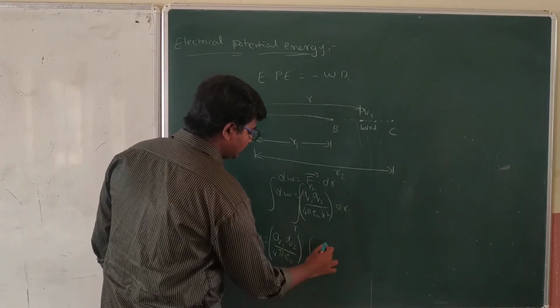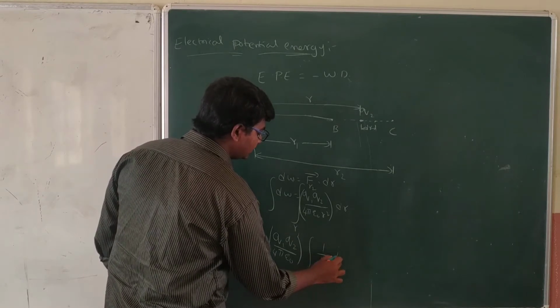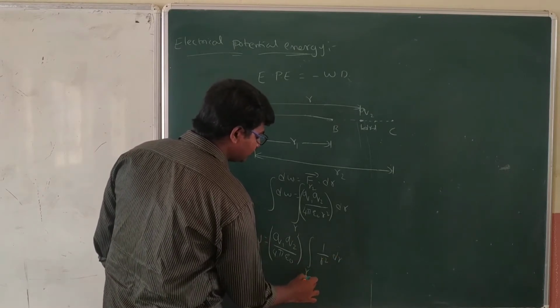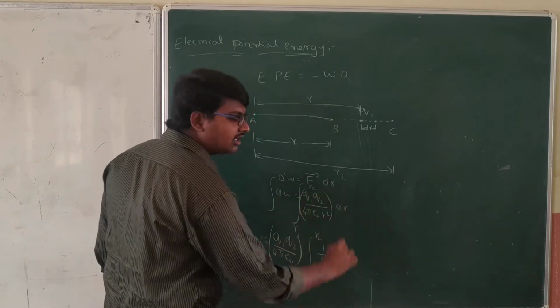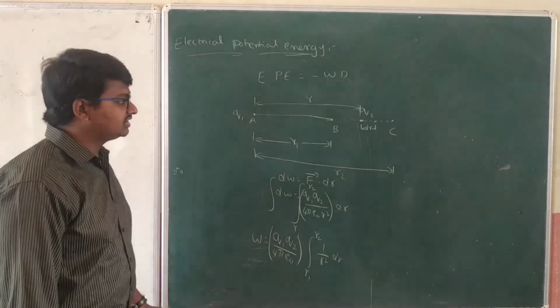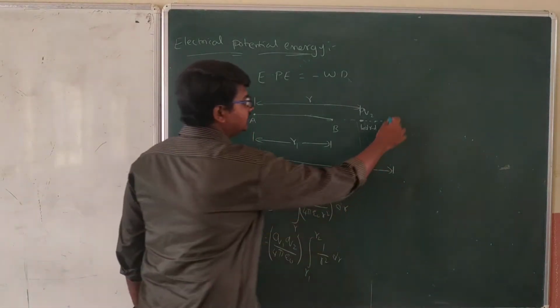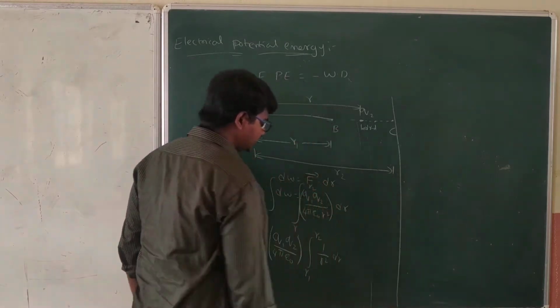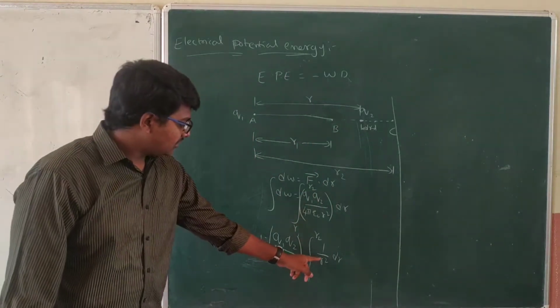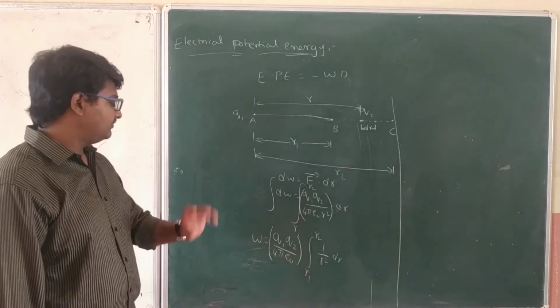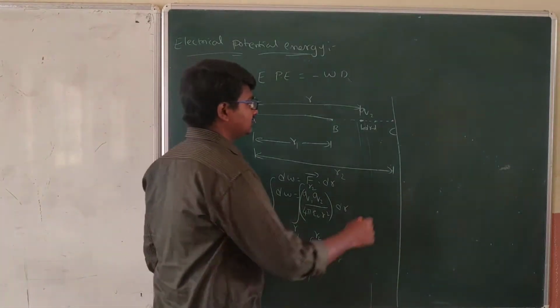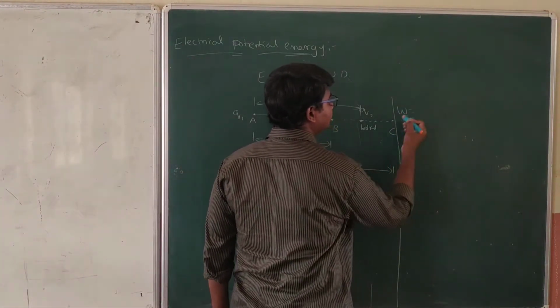Now the integral of 1 by r square dr is remaining, and the limits are from R1 to R2. Then in this situation, we need to do simply integration, as we know from before.